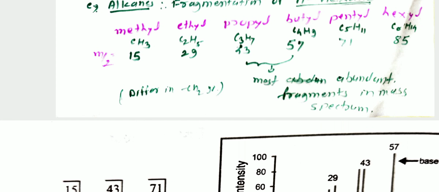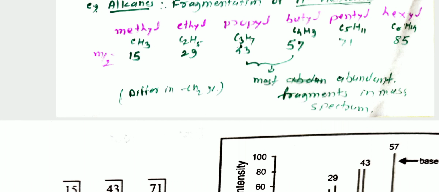Then the hexyl parent molecular ion forms, having mass to charge ratio 86. Then other bonds break, forming methyl cation, ethyl cation, propyl cation, butyl cation and pentyl cation. But propyl and butyl cations are the most abundant in nature.